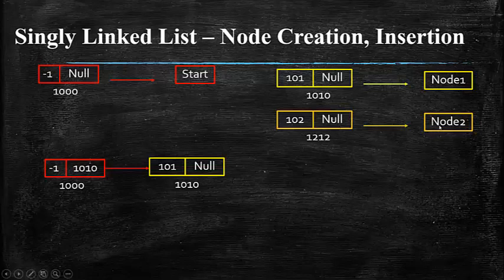So I'm starting off with my start node. The start node is pointing to the address of the first node. Now if I want to add node 2 after node 1, what will be the change? Here, in my linked list, I'm trying to add the new node at the end of the last node that is present in the linked list. So what is the last node present in my linked list as of now? The first node. So I'm pointing my start node or the header node to the address of the first node.